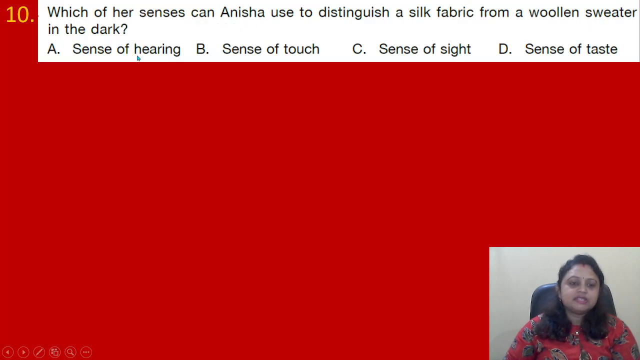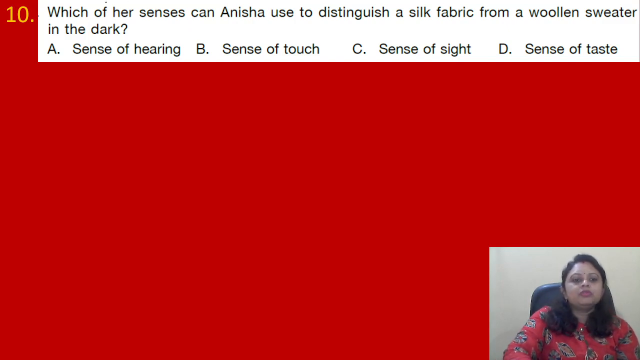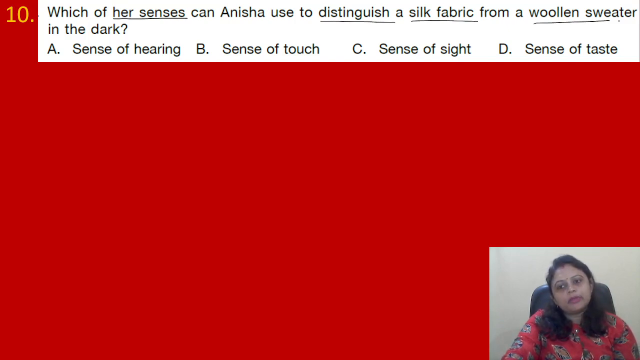Coming to the next question, which of her senses can Anisha use to distinguish a silk fabric from a woolen sweater in the dark? Options are A. Sense of hearing, B. Sense of touch, C. Sense of sight, D. Sense of taste. So, which of her senses can Anisha use to distinguish a silk fabric from a woolen sweater in the dark?